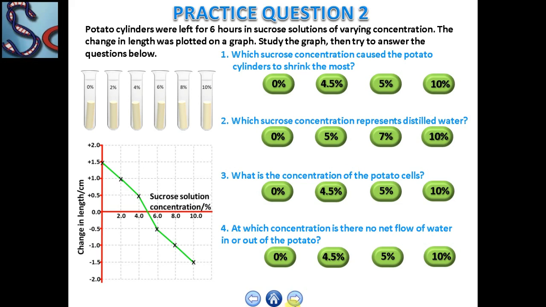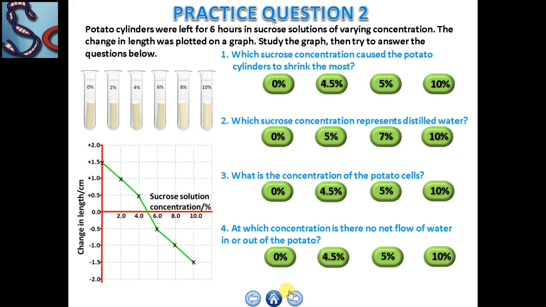Now, next is practice question 2. In this experiment, as we performed earlier, potato cylinders were left for 6 to 8 hours in sucrose solutions of different concentrations, and the change in length is plotted in the graph.